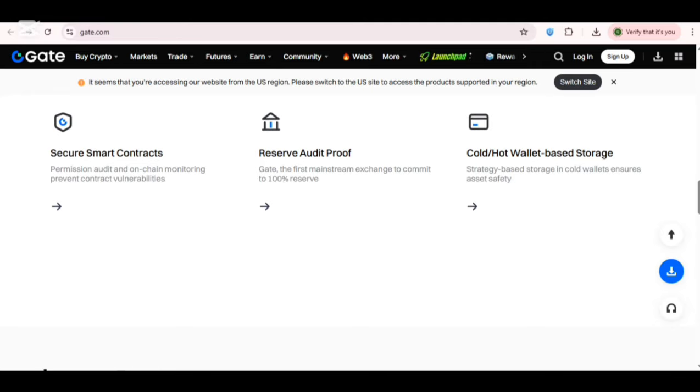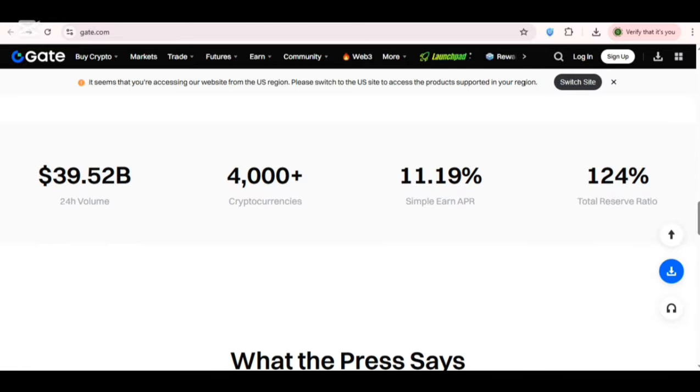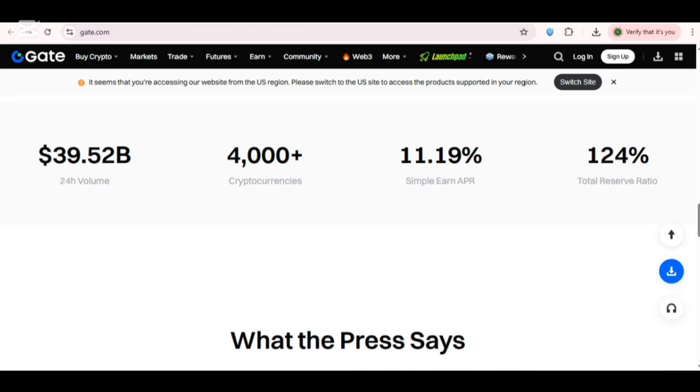So here are the features. You get secure smart contracts, reserve audit proof, and hot wallet based storage. So these are the features, and its 24-hour volume is about $39.52 billion. 4,000 plus cryptocurrencies are supported. 11.19% is the simple earn APR, and 124% is the total reserve ratio. So let's check out what more there is about Gate.io.